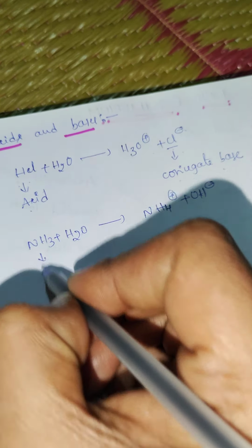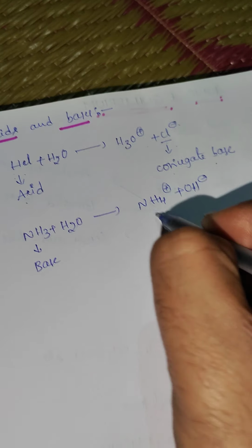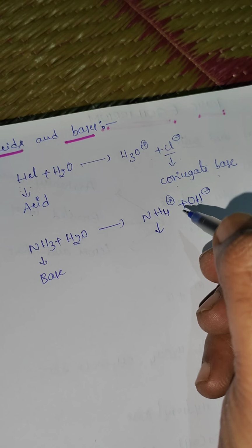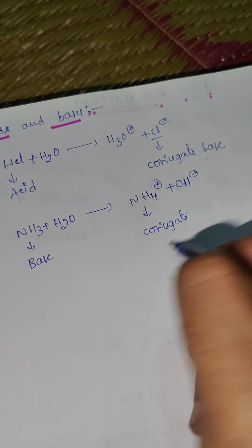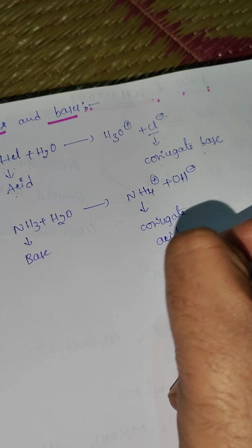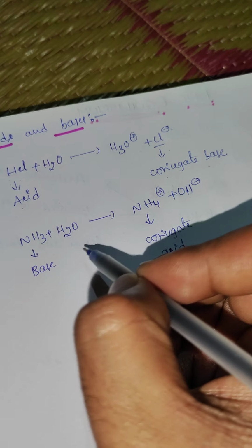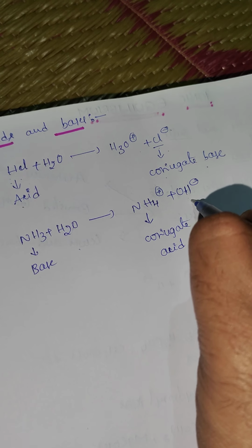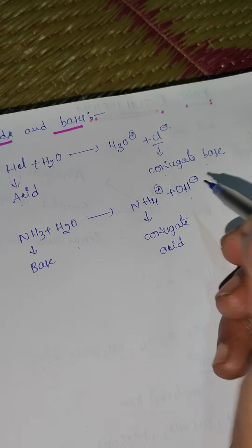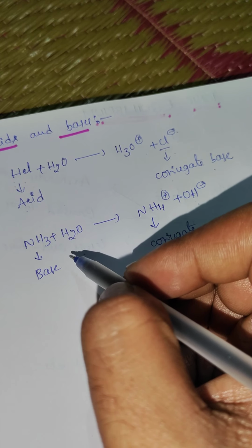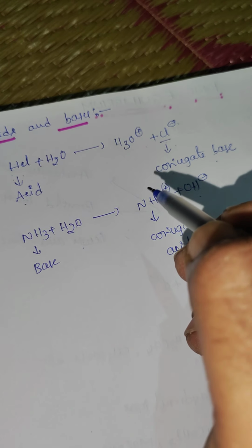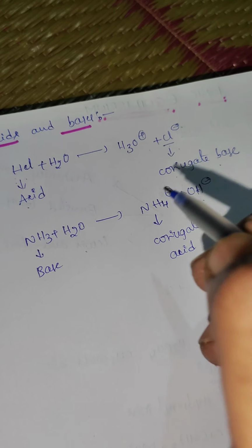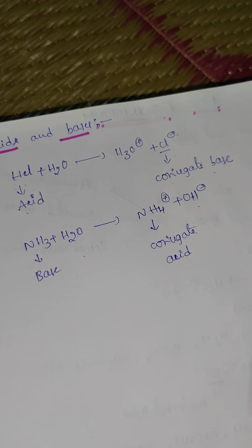Here ammonia is the base and NH4+, differing by one proton, is called the conjugate acid. Here OH- is the conjugate base of H2O. Only one proton is the difference. A related pair of an acid and a base which differ by a single proton is called a conjugate pair.